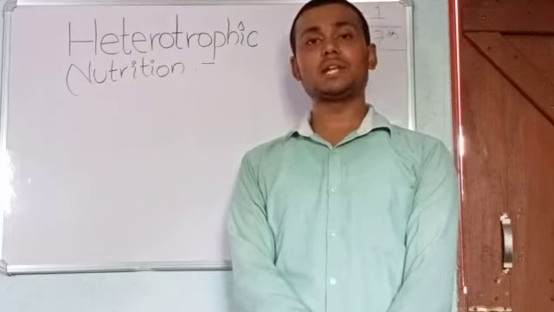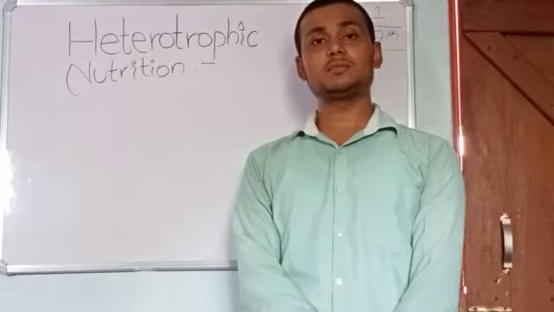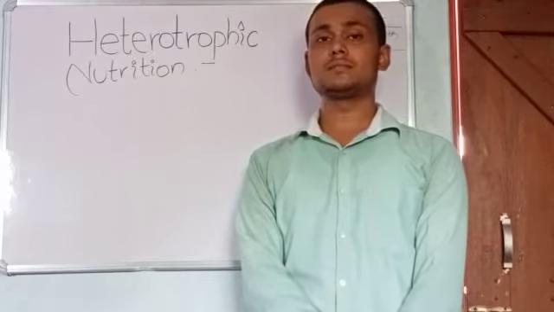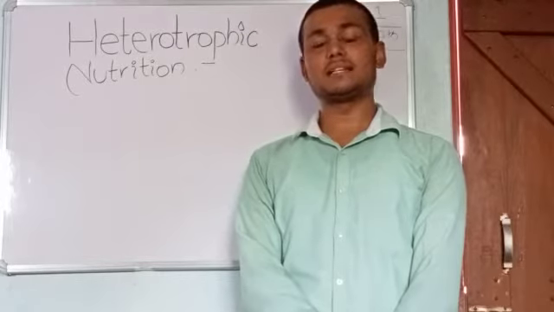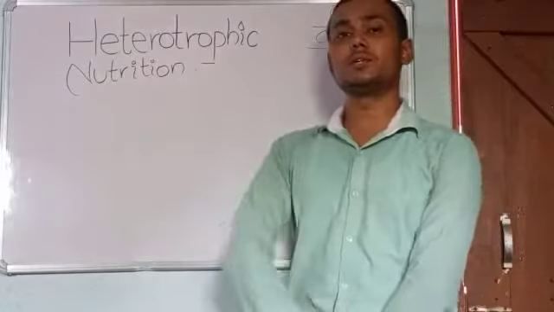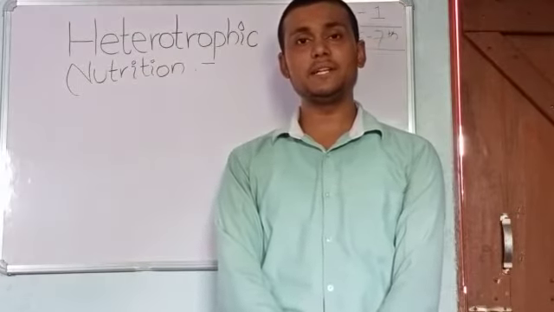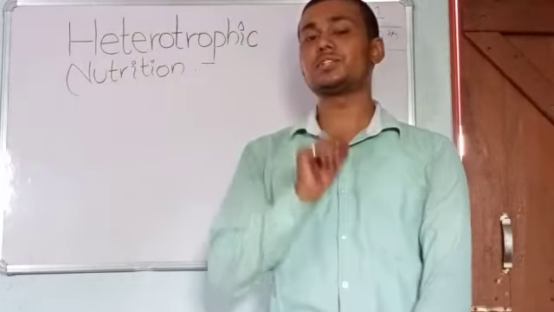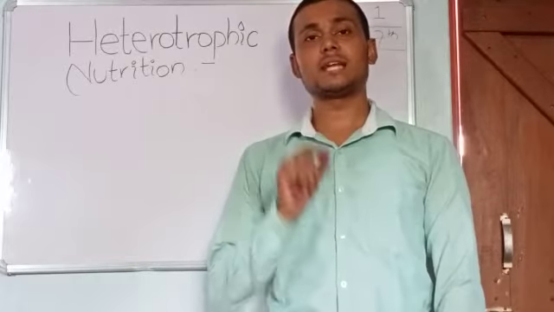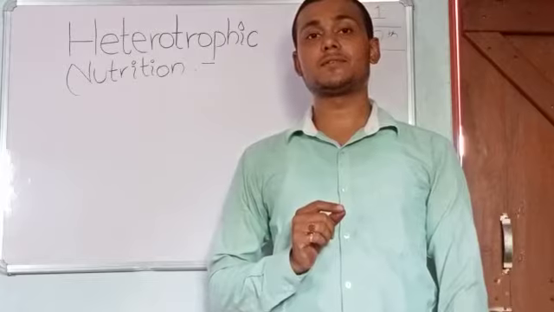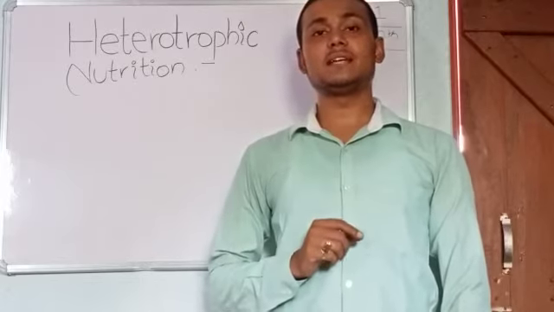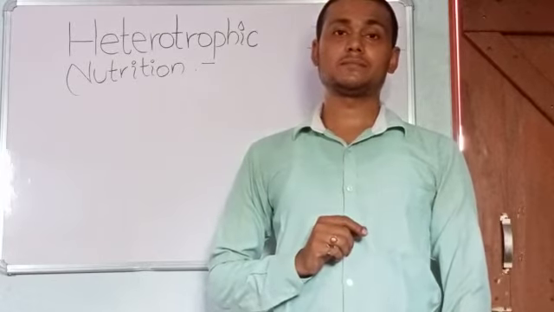The mode of nutrition in which organisms do not make their own food by themselves is known as heterotrophic nutrition.